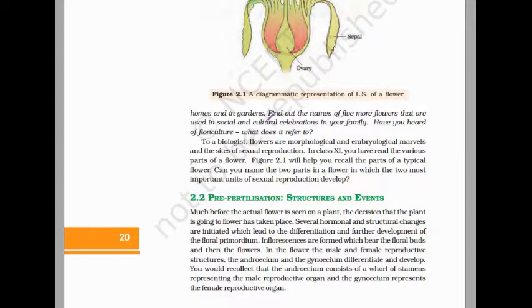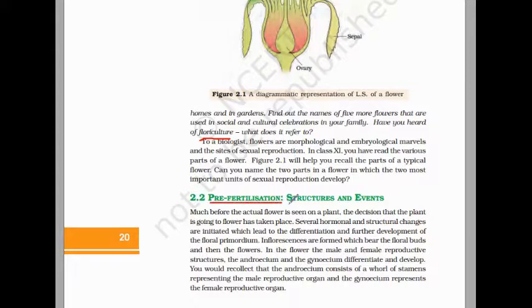The answer may be rose, marigold, jasmine, hibiscus, water lily, etc. And do you know about floriculture? Floriculture is nothing but the cultivation of different types of flowers. Clear?